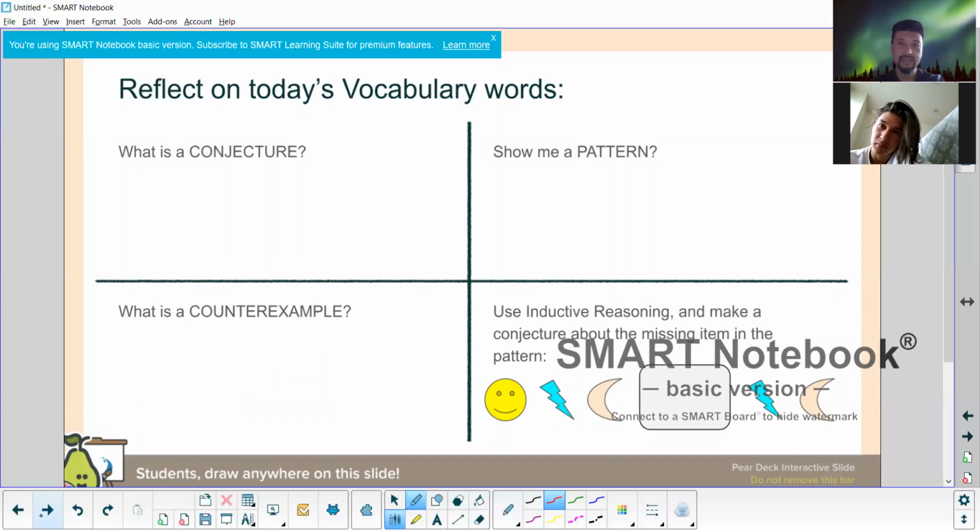So this is pretty much just a reflection here. Really the most important thing for you to do today is make sure you write down the notes and make sure you understand the vocabulary terms, because tomorrow we're going to build upon this. So it's important to know what you're doing.